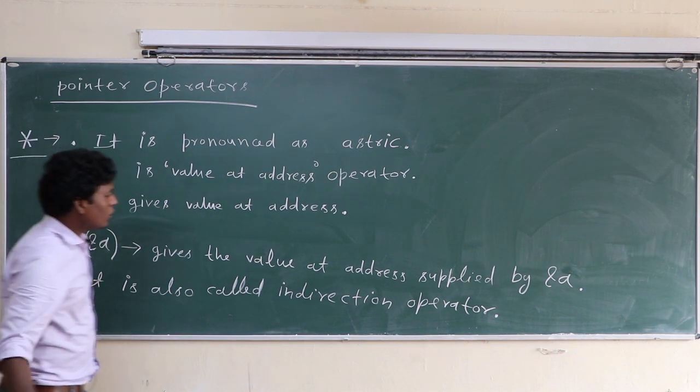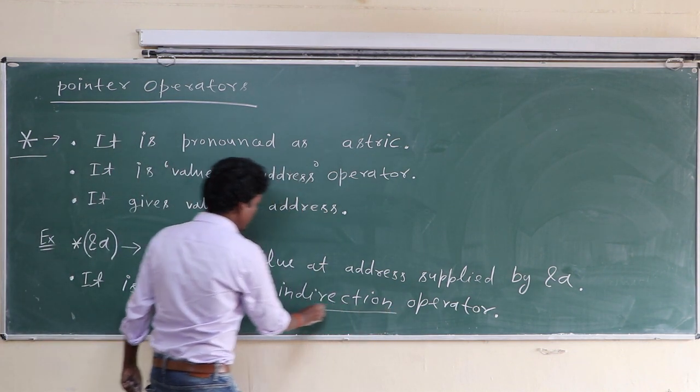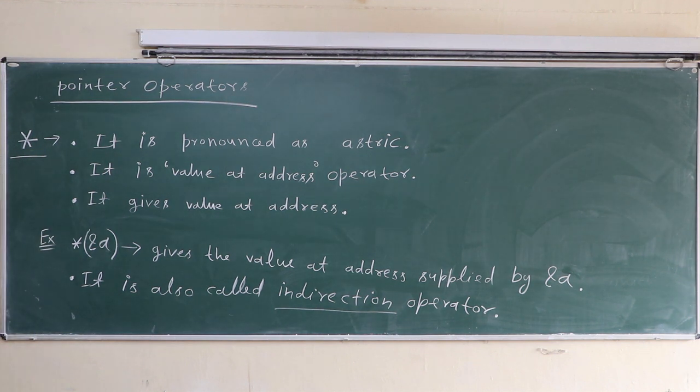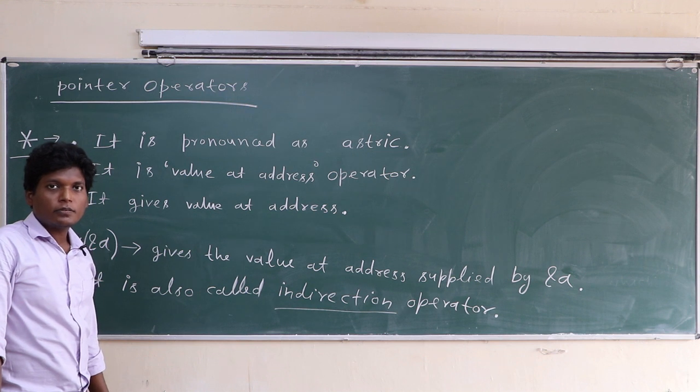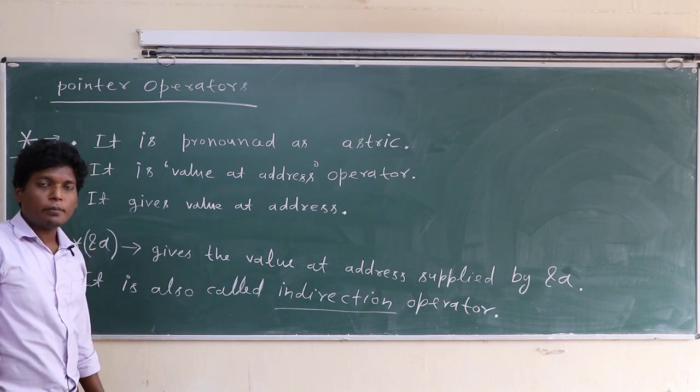It is also called indirection operator. Okay class, these are the facts about the asterisk. So there are two operators in pointer. One is ampersand and second one is asterisk.